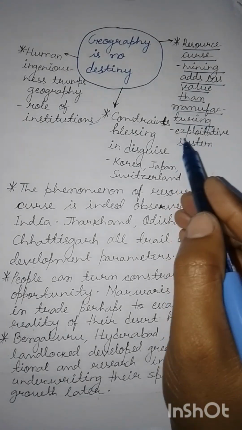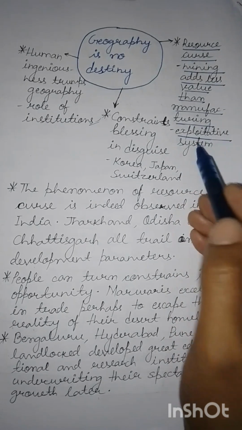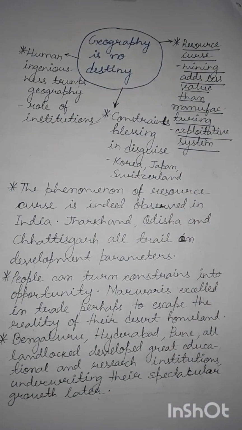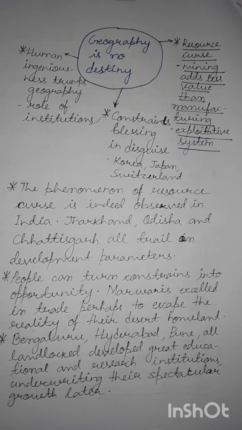Then again, it has often been observed in practice that the mineral rich region often has an exploitative system. What happens due to the prospect of making easy money? A mineral rich region generally attracts people who cannot be said to have right intentions. For example, there is a criminal and politician nexus in places like Dhanbad, whose case is well known and is a part of pop culture too.